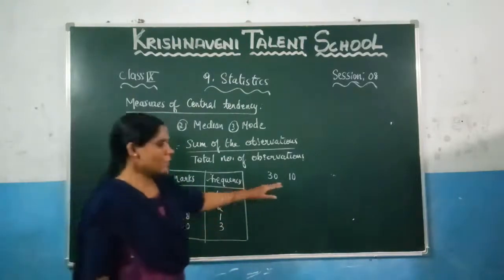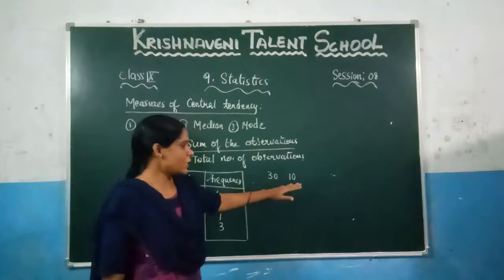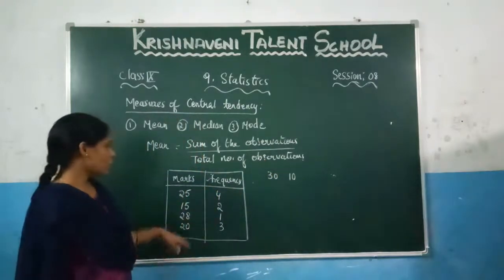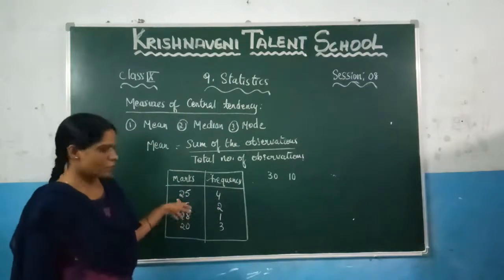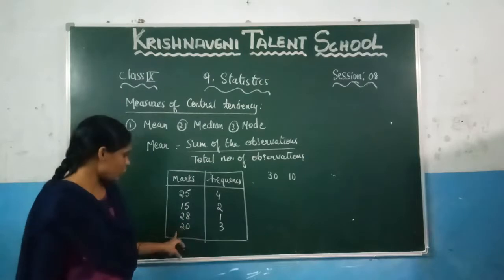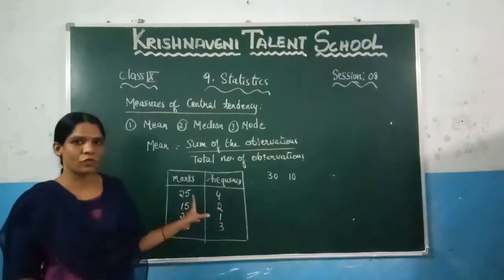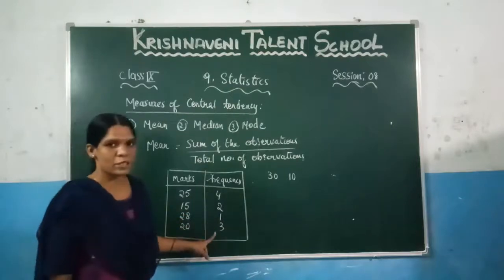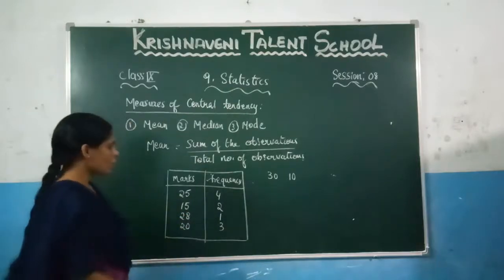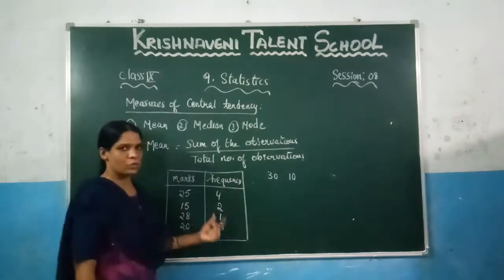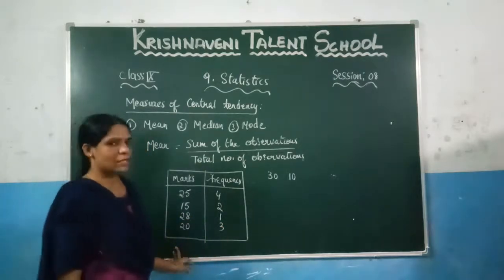So for 30 marks the exam was conducted, 10 students wrote the exam and these are the marks they have got. 4 students got 25, 2 students got 15, 1 student got 28, 3 students got 20. If you want to find the total, is it correct or not? The total number of students must be equal to 10. So here you are getting 4, 5, 6, 7, 8, 9, 10. Since the total is 10, this data is correct.